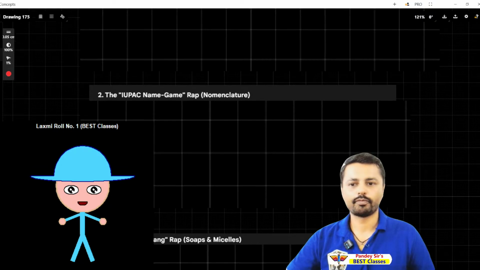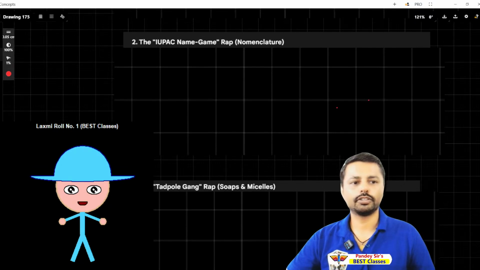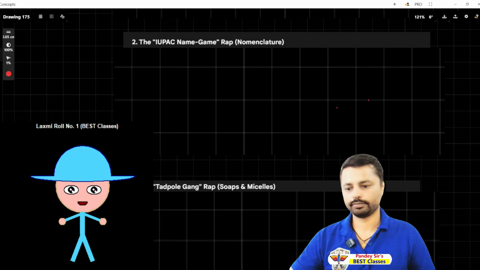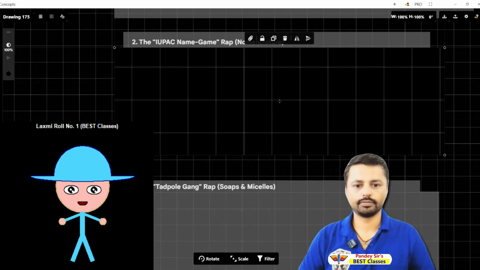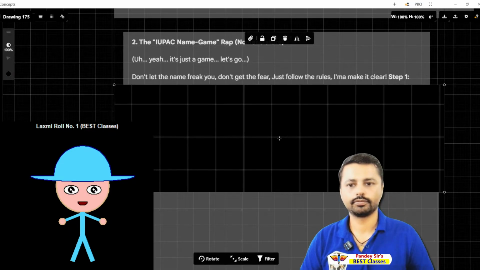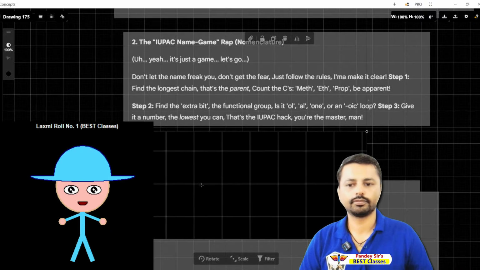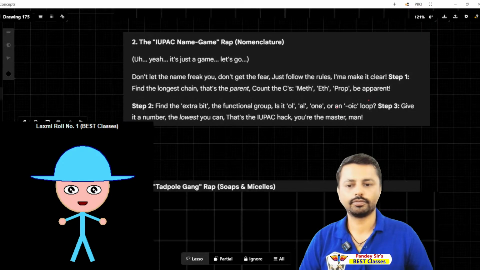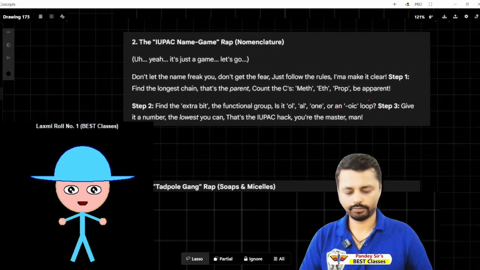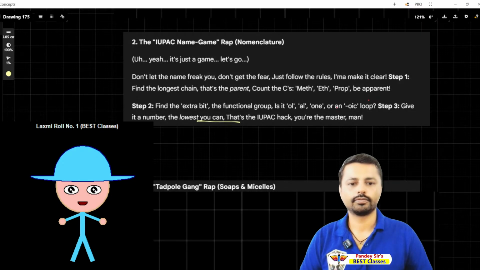IUPAC name. So your lyrics, I'm going to show them. Don't get the fear, just follow the rules. I'ma make it clear. Step 1, find the longest chain. That's the parent. Count the C. Yes, prop, be a parent. Step 2, find the extra bit, the functional group. Is it -ol, -one, or an -oic? Step 3, give it a number, the lowest you can. That's the IUPAC hack. You're the master man.